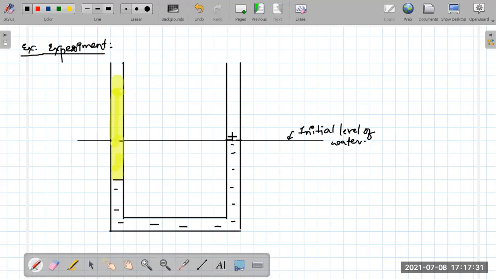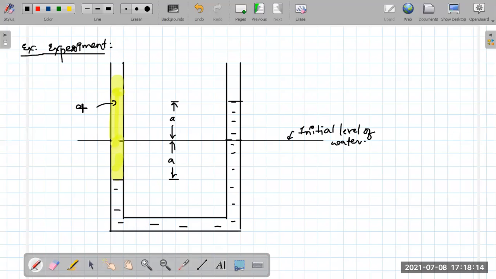It must rise by the same volume, because the volume displaced on the left side and right side must be the same. That means the areas are same, so definitely the variation in the height must also be the same. If this comes down by a centimeter, then this must also rise up by a centimeter. Do you people agree with this? Is there anyone who disagrees with this statement? If the water comes down by a centimeter from the initial level, on the right side it must rise up by the same level.